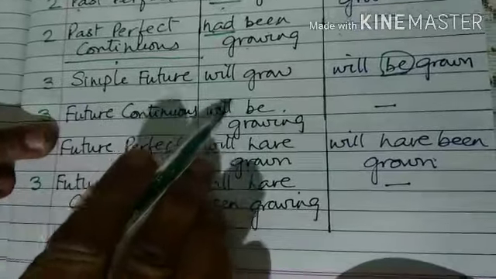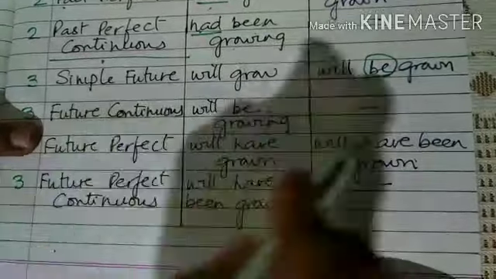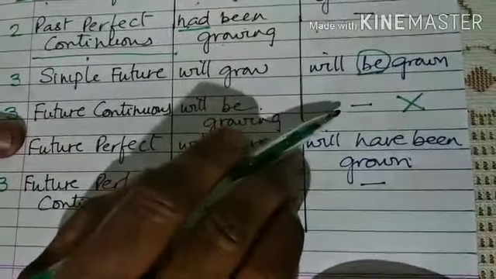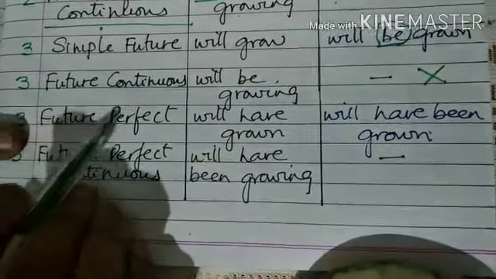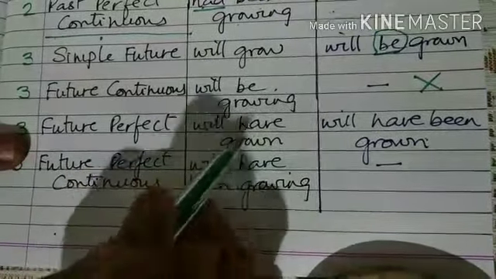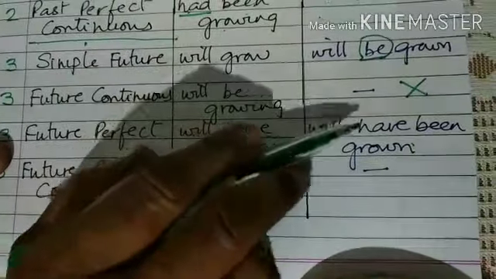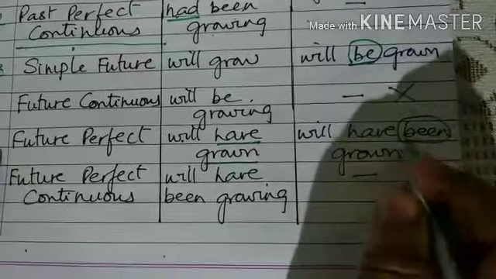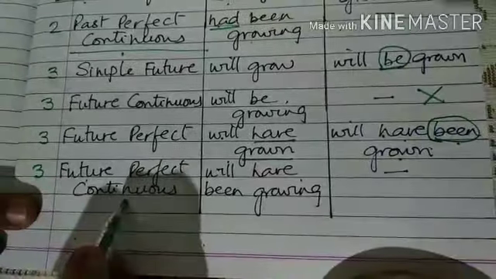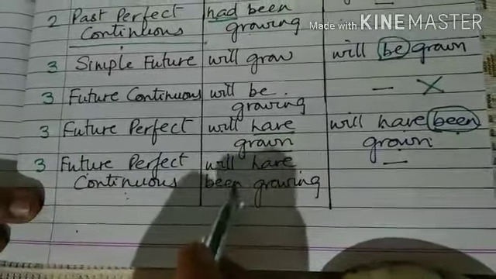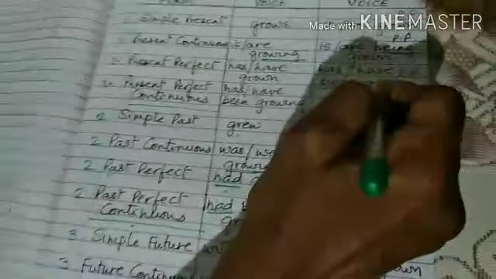Future continuous, will be growing. Here one thing you have to notice, there is no future continuous passive. The future continuous passive form of any sentence does not exist. Future perfect tense form, will have grown. The word have indicates perfect, and this is the past participle. So will have been. This is the important thing to remember. Will have been grown. And as I said, future perfect continuous tense, that is will have been growing, does not exist.